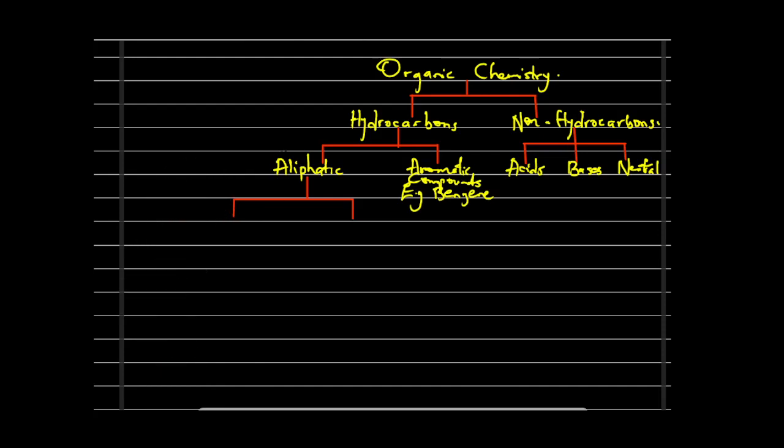Under the aliphatic now we have the cyclic cycloalkanes, and on the other side we have the alicyclic compounds.